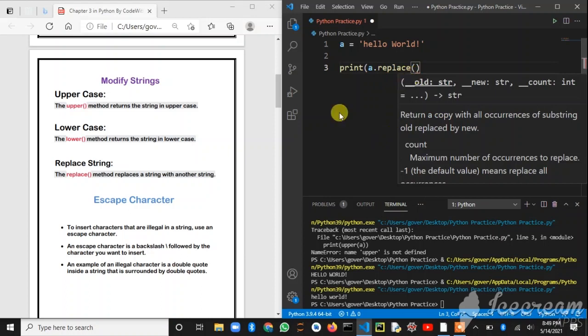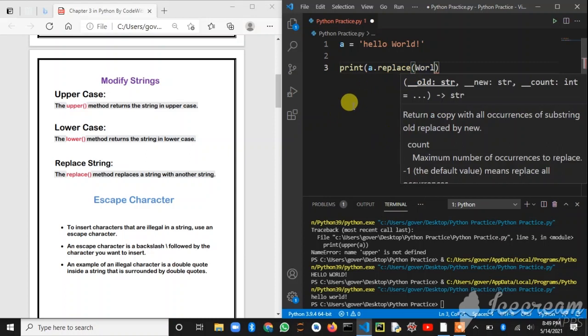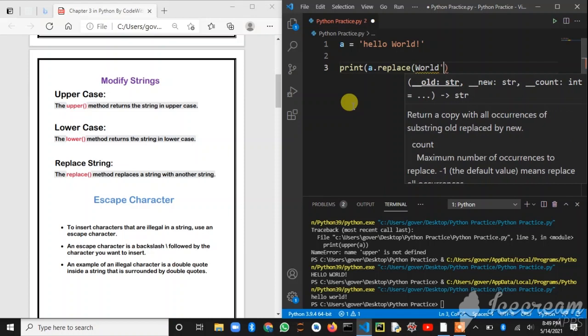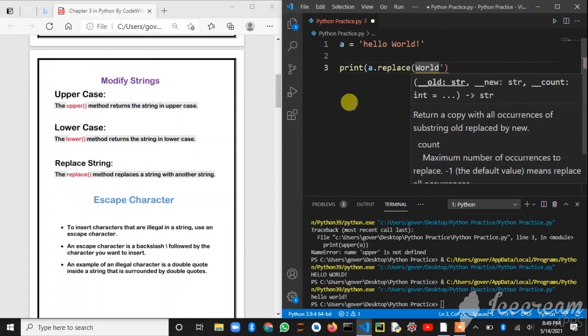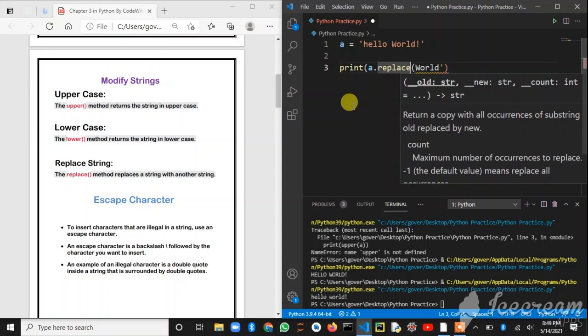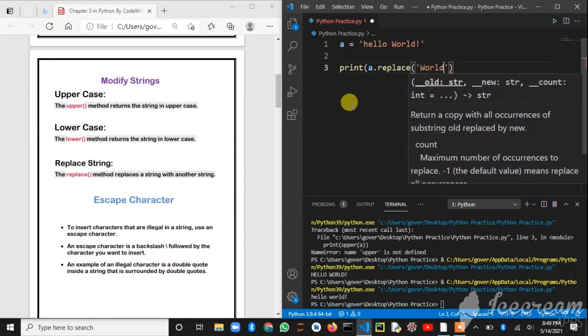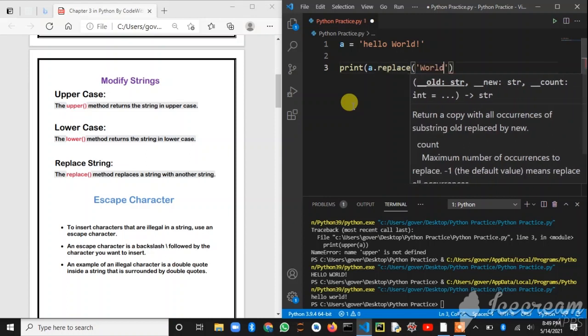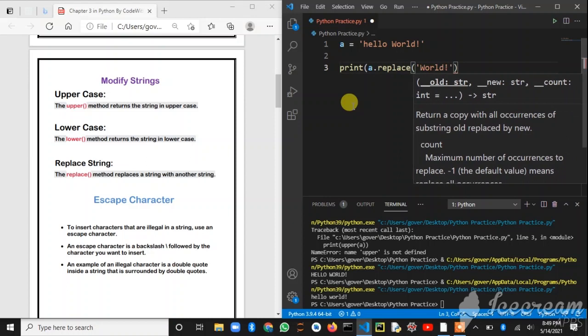Suppose we want to replace world with hello viewers. As you can see, I'm typing world here. This is a string, so we need to keep quotes, that is compulsory, and Python is case sensitive. So world, I want to replace it with viewers.